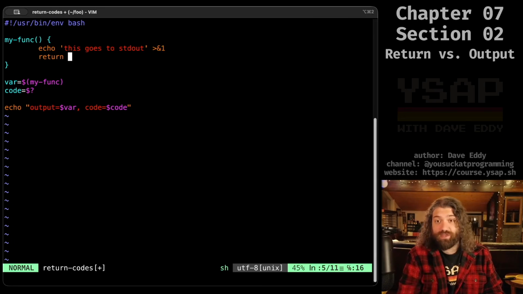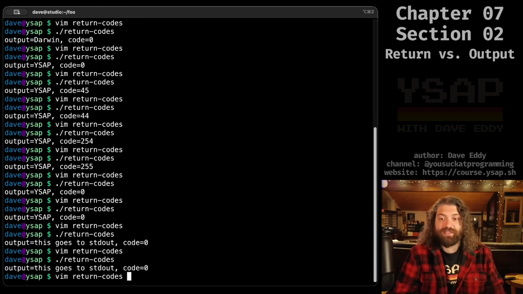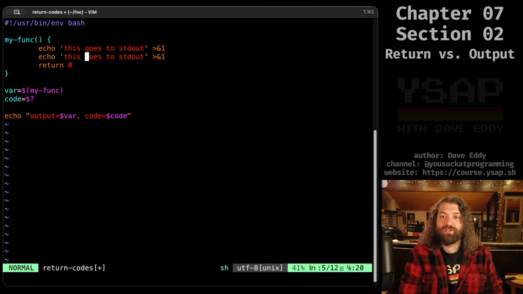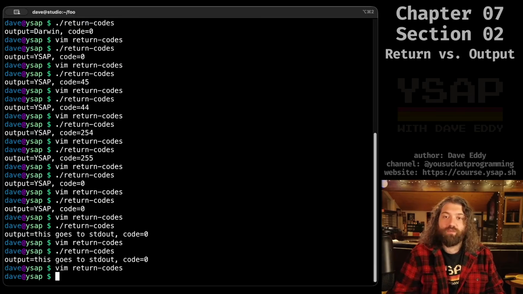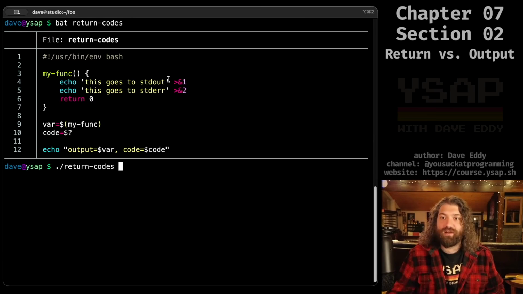1 is standard out. This is what's assumed. It's just going to inherit it from my terminal. So this is exactly the same. But I show this notation to show that if I duplicate it, I can change this to standard error, make this 2. And what do you think is going to happen when I run this code? So we have this goes to standard out and this goes to standard error. Let's run this and let's see what happens.